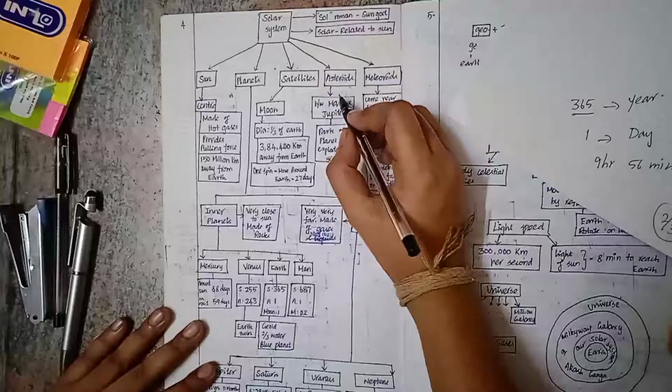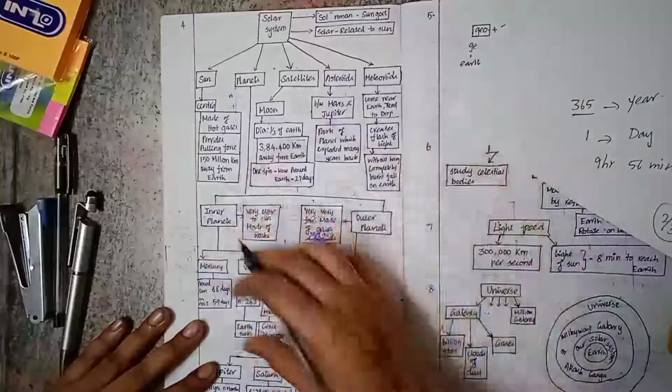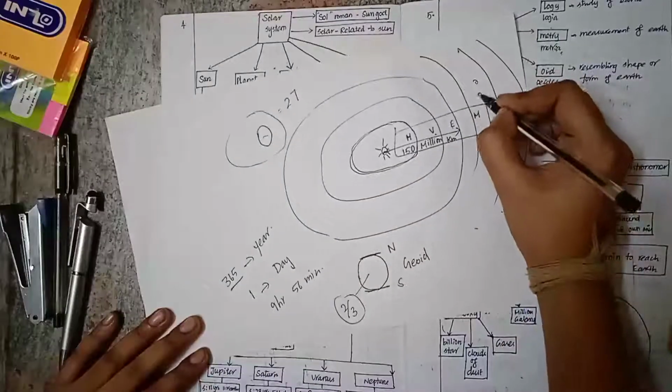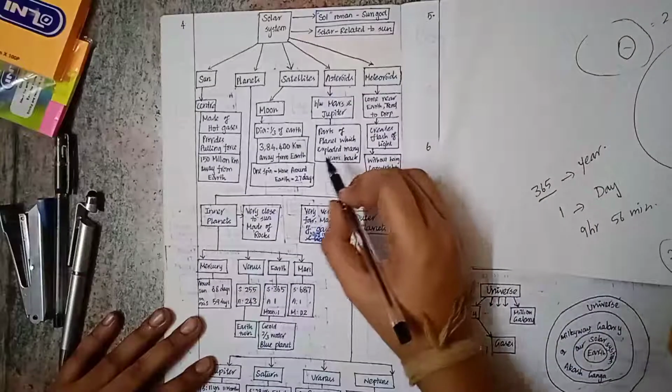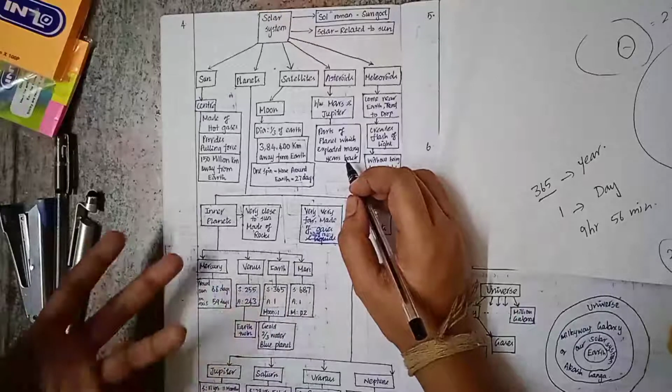And then we have asteroids. Asteroids are the rocks or rock particles that are between Mars and Jupiter. Between Mars and Jupiter, we have some rock particles, and those rock particles are called asteroids. Asteroids are nothing but parts of a planet which exploded many years back.